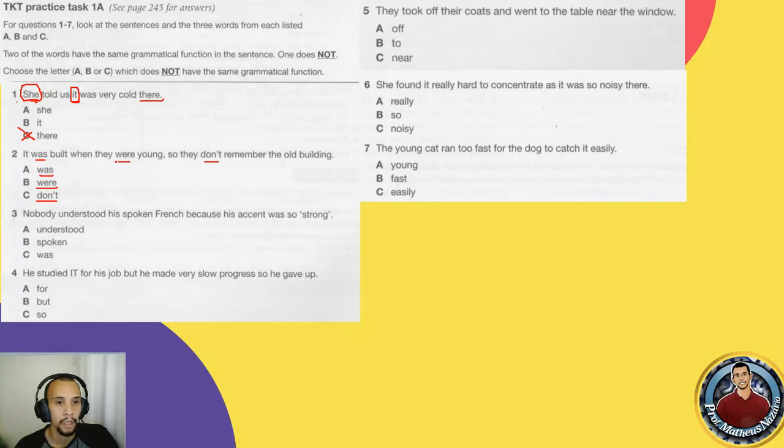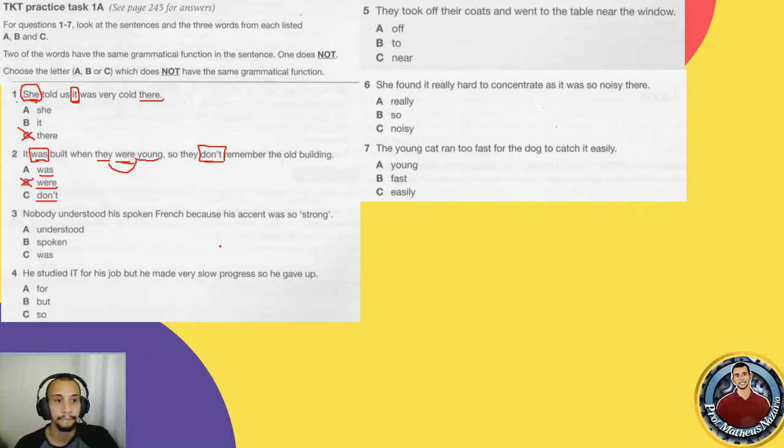So were here, is it an auxiliary verb? No, right? This is a linking verb. In this case, it's linking the subject to the adjective. So they don't remember the old building, so they don't remember. Don't here is acting as an auxiliary verb as well. So here we have two auxiliary verbs and a copular verb. So in this case, letter B.